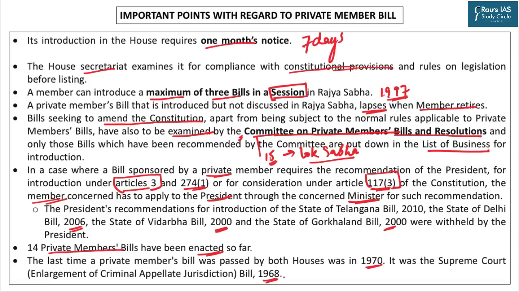You must know that at any point in time, the number of private bills introduced in the House outnumbers the number of public bills. But after introduction, the fate of the private member bill goes into limbo many a time. In the 14th Lok Sabha, 300 private member bills were introduced. Barely 4% of them were discussed, and 96% lapsed without a single debate in the House.